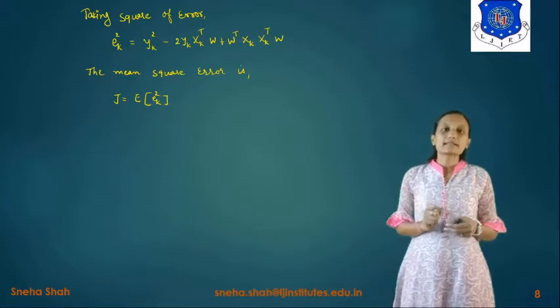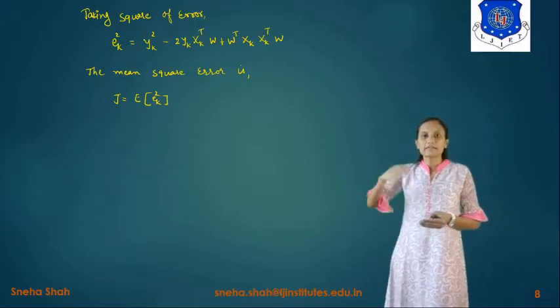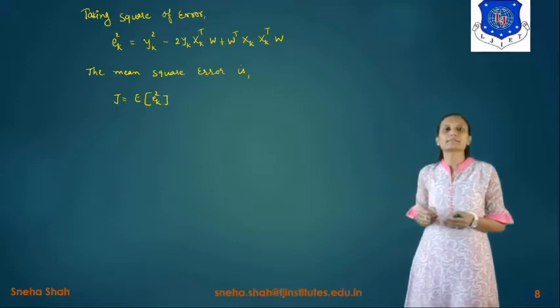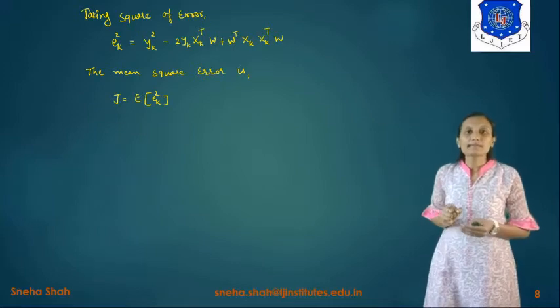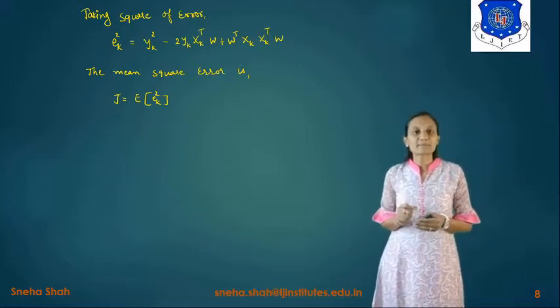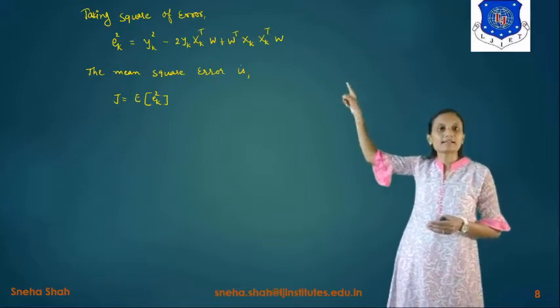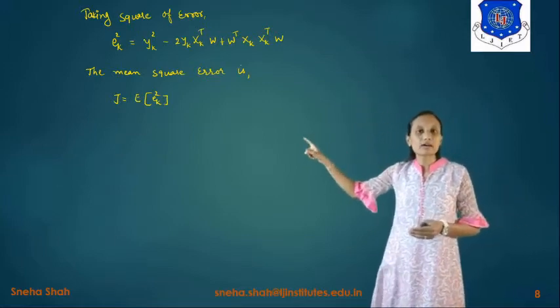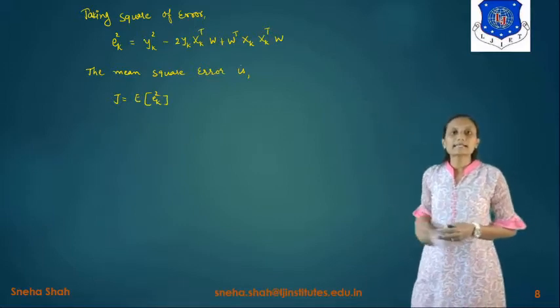Now if we take the mean square error, it means we take the average value of the error, which is represented as the mean value. The mean value is basically the expected value. So if we take the expected value of this error, it is e of ek square, and it is represented as j.